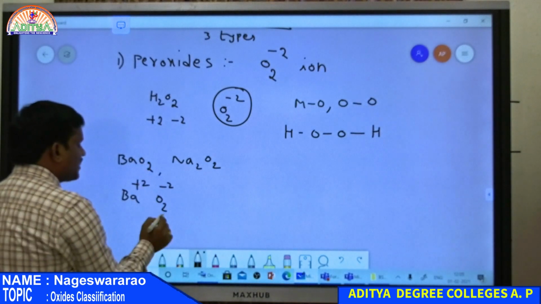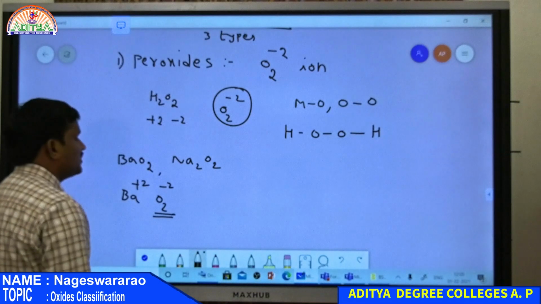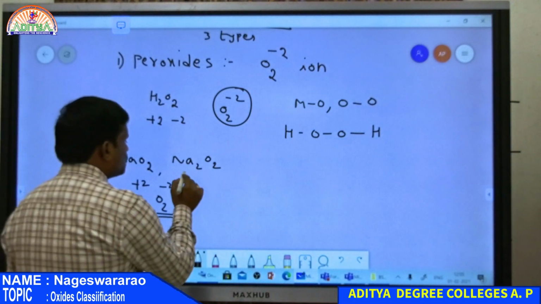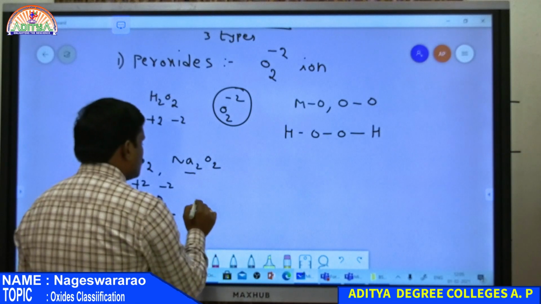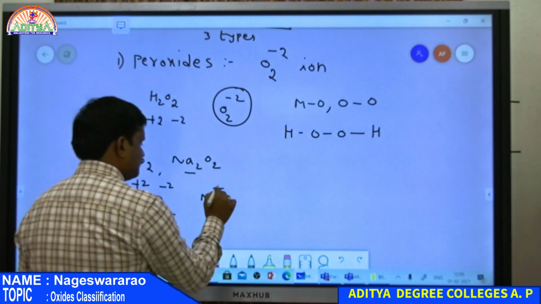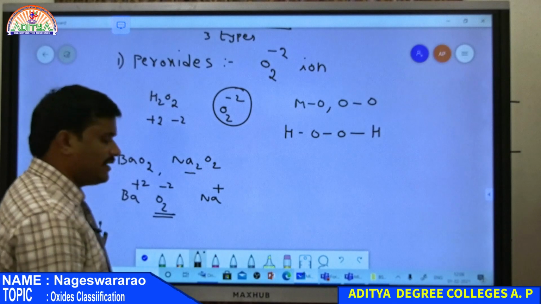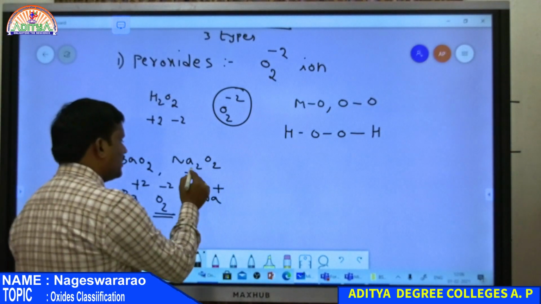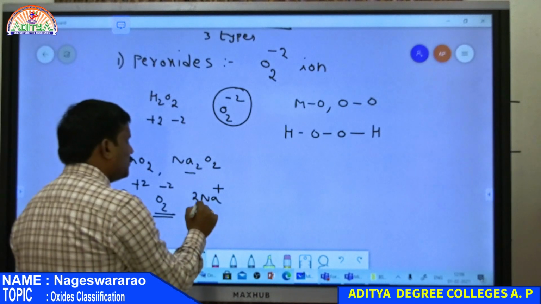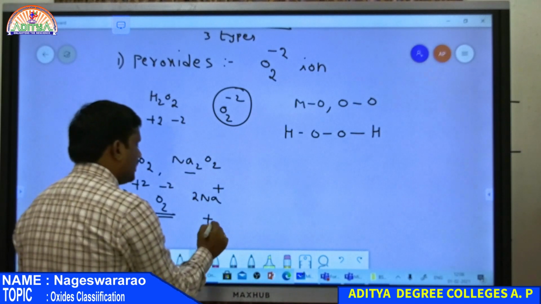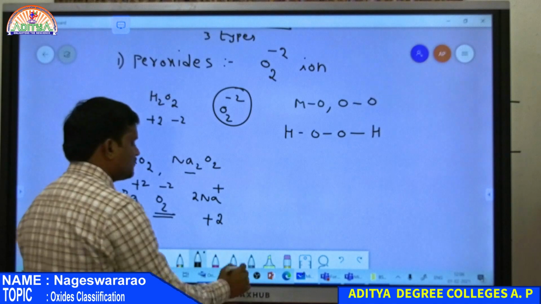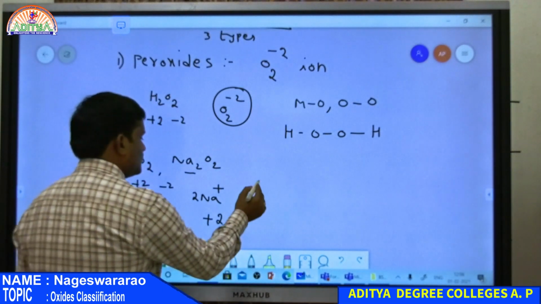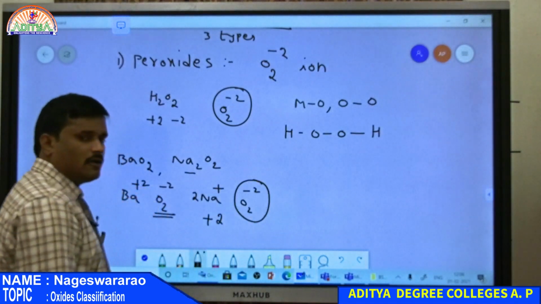So barium peroxide contains O2 2-, that is why this is an example of a peroxide. Also in sodium peroxide, sodium always has a +1 state, it only has a tendency to lose 1 electron, therefore it is always +1, but here 2 moles, so 2 Na+, that is totally a +2 state, that is why O2 has -2. Therefore this is also an example of a peroxide.